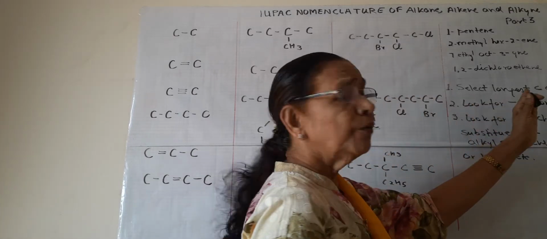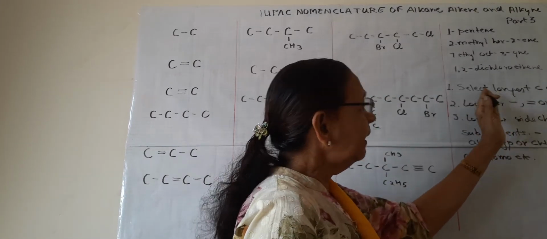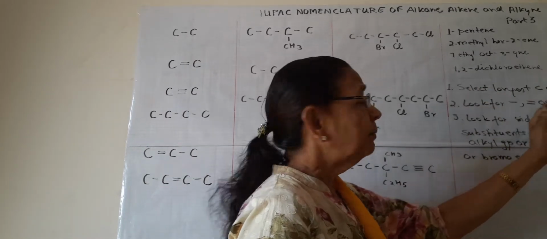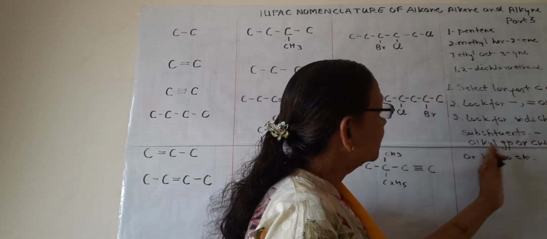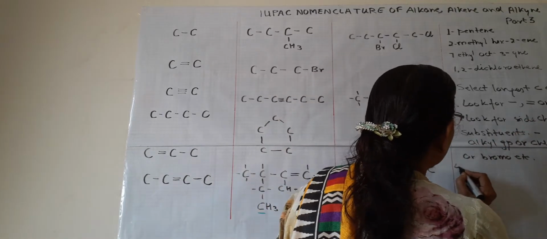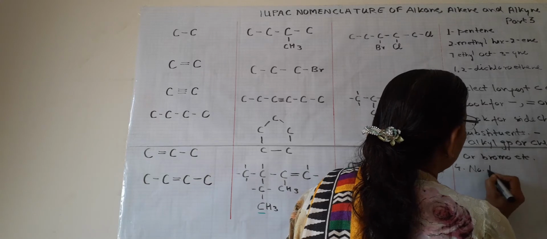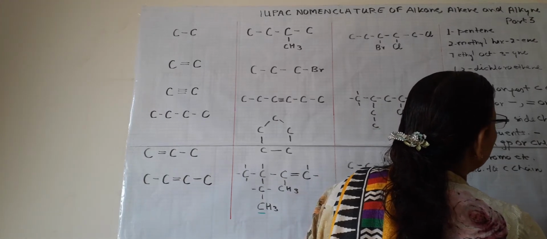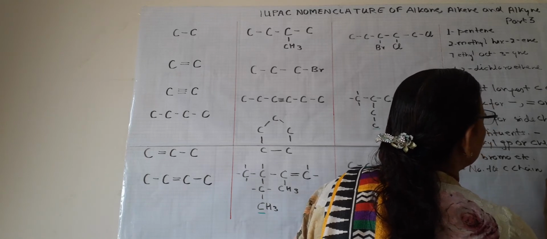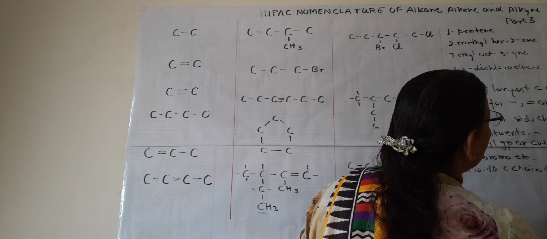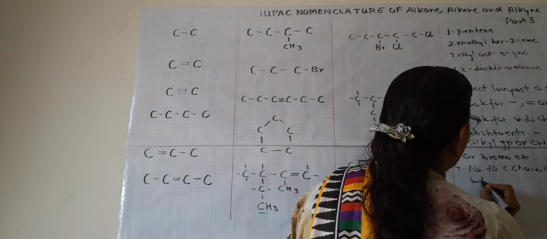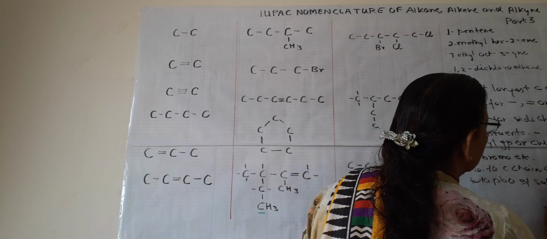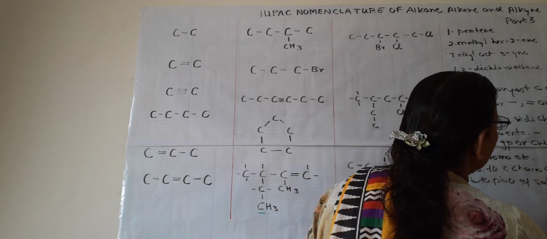So first look for the longest carbon chain, and it may be branched or straight. Then look for these bonds, then for side chains, and then number the carbon chain according to the place of substituents. We will just learn how we will do it.